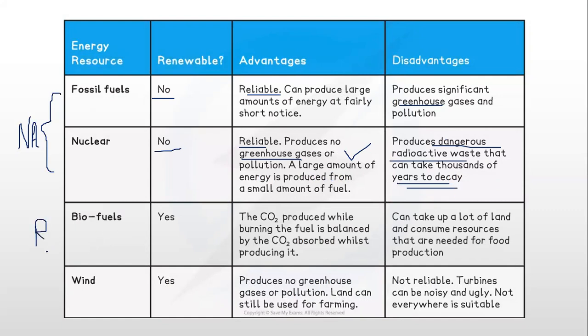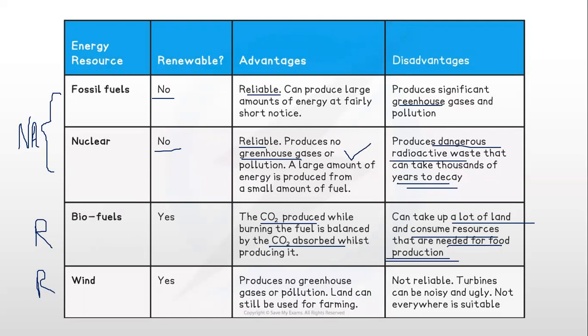Moving on to renewable energy sources such as biofuels. Biofuels have the advantage that the carbon dioxide produced while burning the fuel is balanced by the carbon dioxide absorbed while producing it. But the problem is that it can take up a lot of land and also consume resources that are needed for food production.